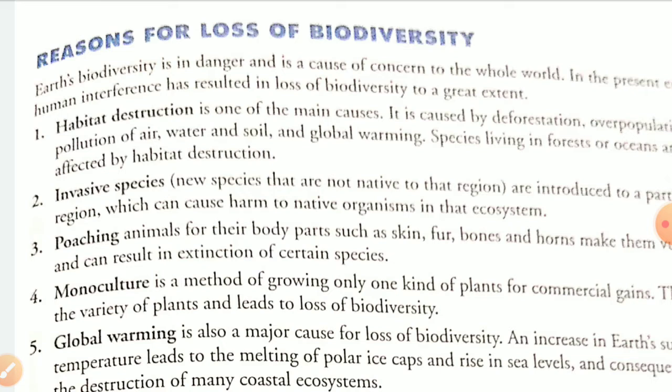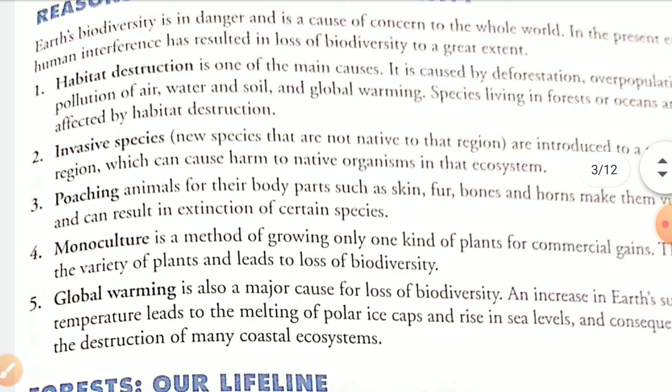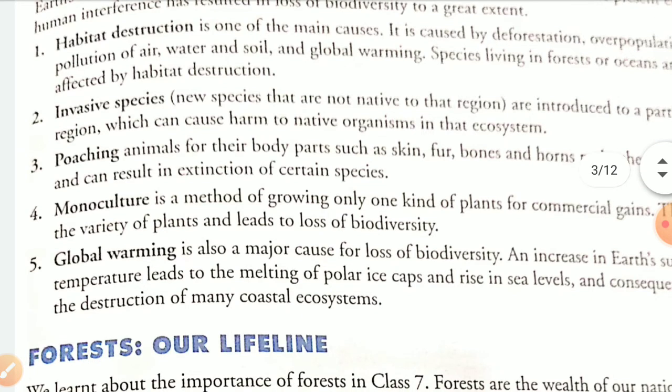I have told that in the beginning of the chapter that we have to conserve plants and animals, and nowadays it is a cause of concern to all of us, isn't it? So due to human interference, there are many factors which cause loss of biodiversity. First one is habitat destruction. Habitat means the place where any plant or animal can easily survive.